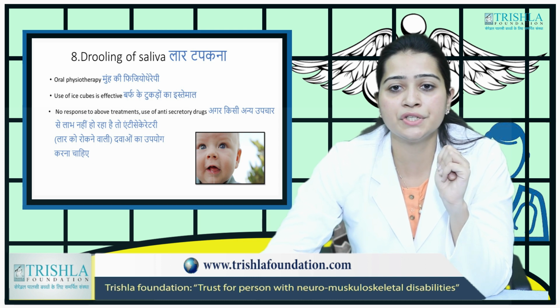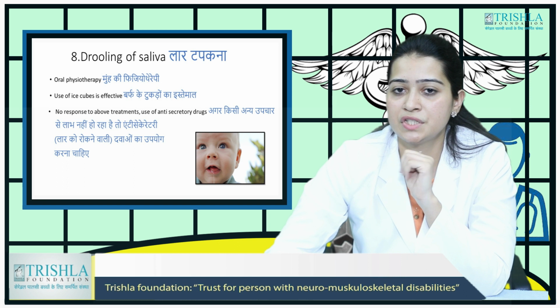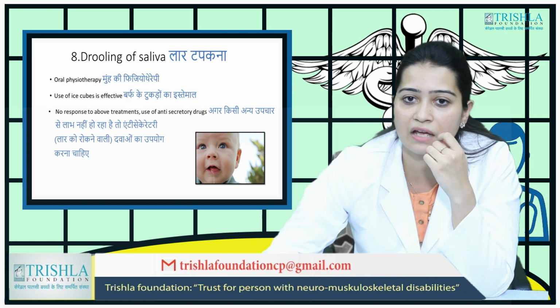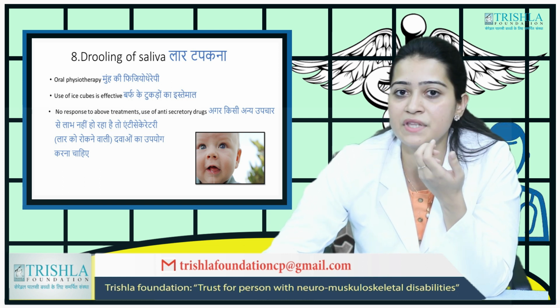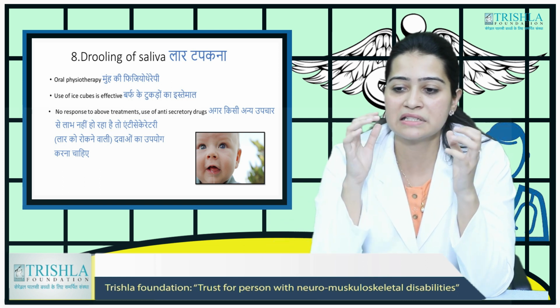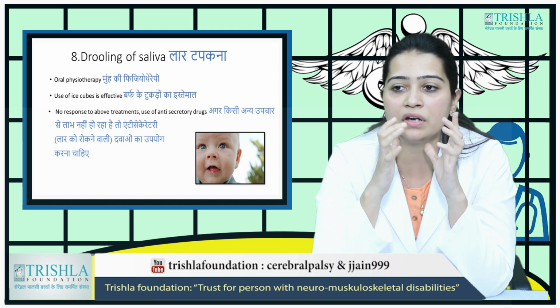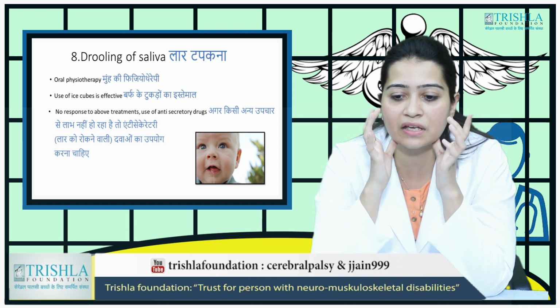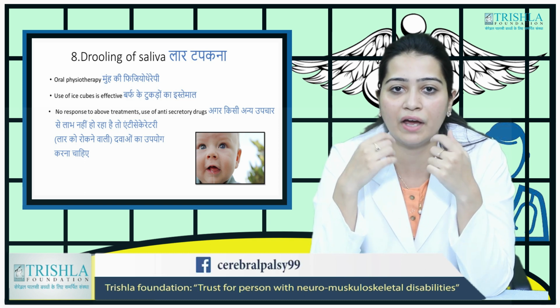Another very important condition is drooling of saliva. Most of our children have this tendency that the saliva droops down from one side of the mouth. How can we help them? The muscles of the mouth are either too tight or too loose, and hence they are not able to swallow that saliva and it comes out.